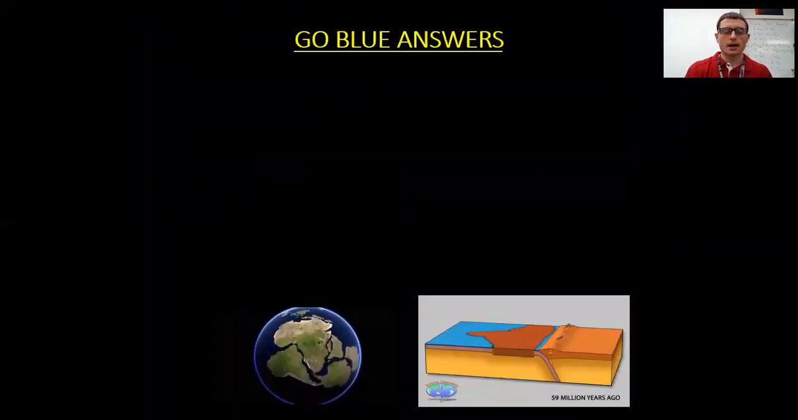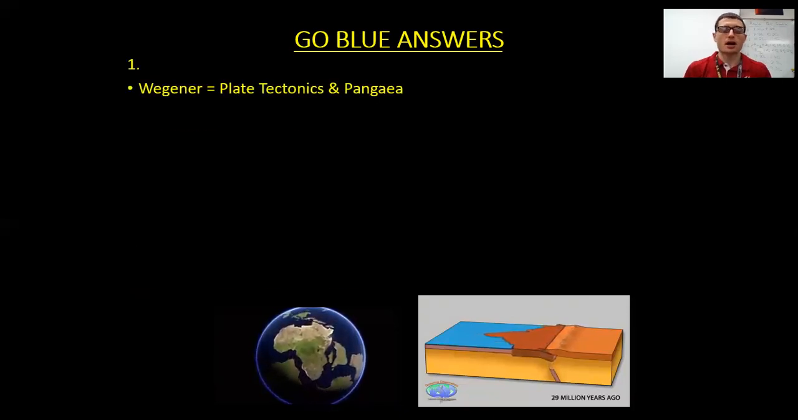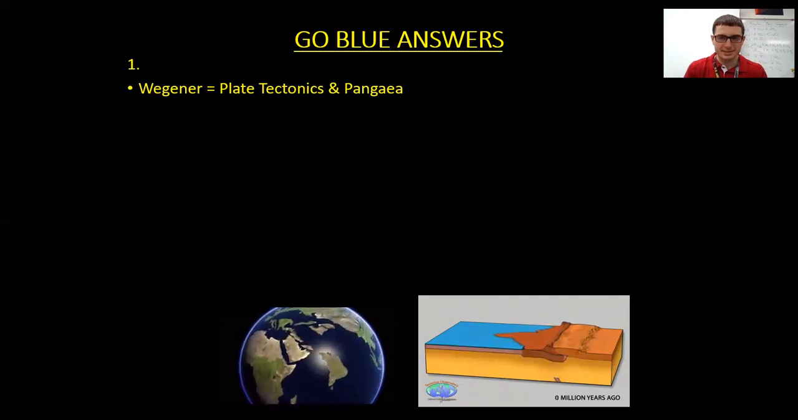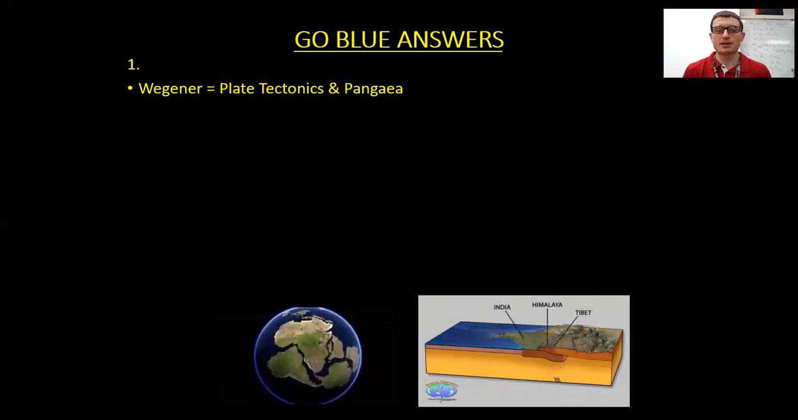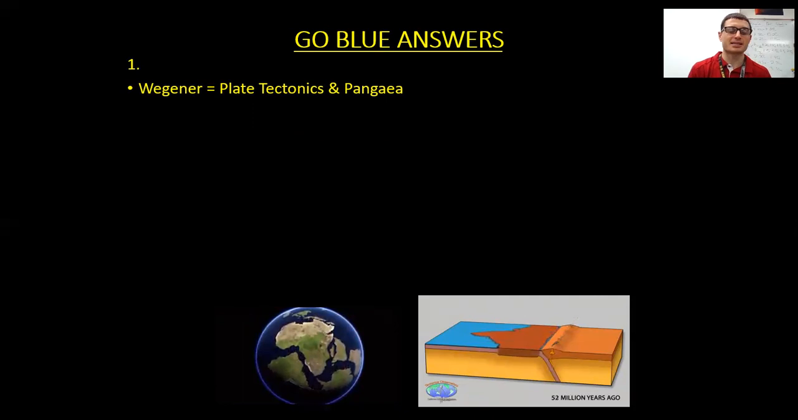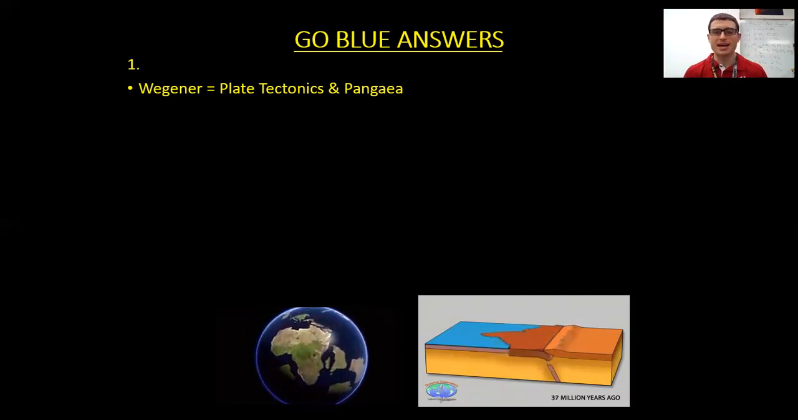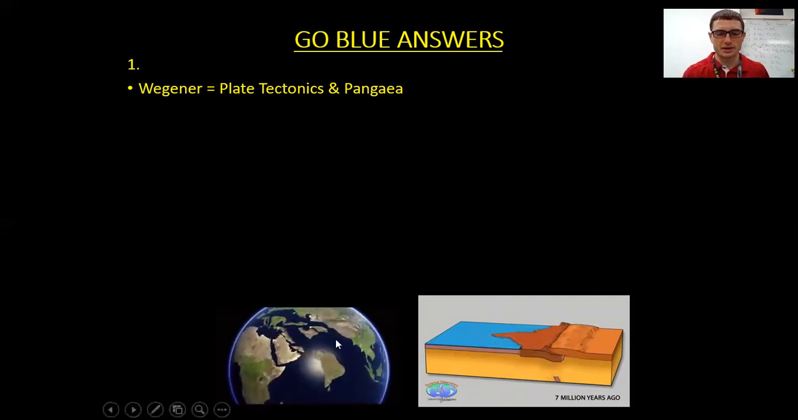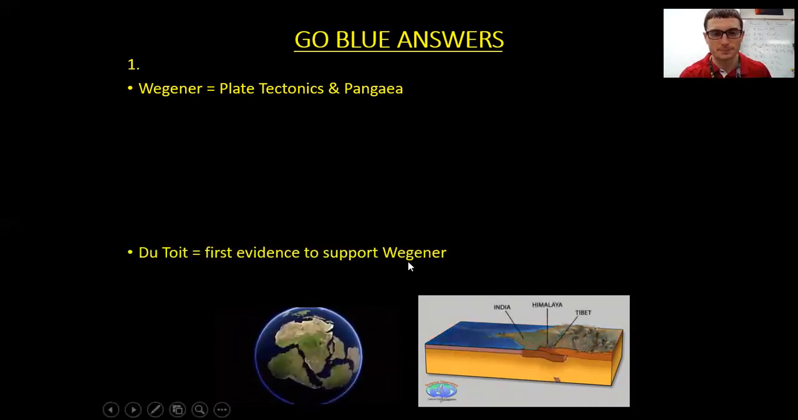Let's continue. So what did each person do? Again, you've got to know the last name with what they did. Alfred Wegener: plate tectonics and Pangea. We went over that in detail on page 13, but those were his main ideas: the idea that the continents were made of plates and moved around, and the idea that the continents used to be all together, like you see down here, in one supercontinent called Pangea.